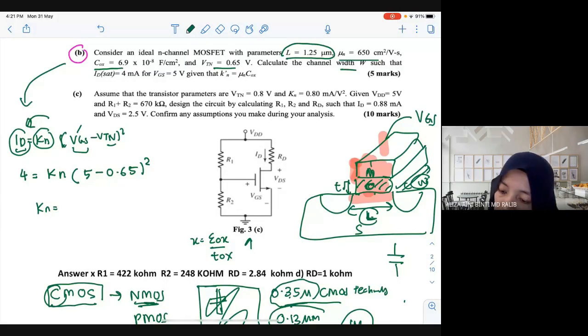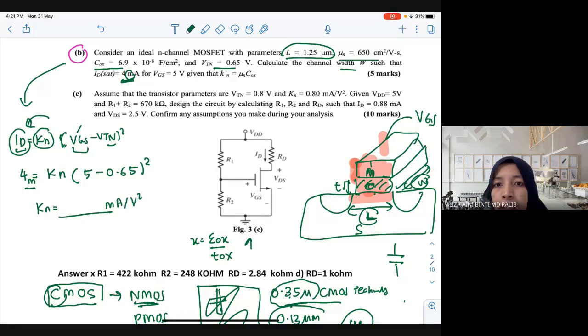Remember this one is milli. Current will always be milli inside your MOSFET. It cannot be 4 ampere because this is a very small device. BJT to MOSFET, current will be in milli. So when you put it here, you need to have a milli. What is the value of KN? Conduction parameter.